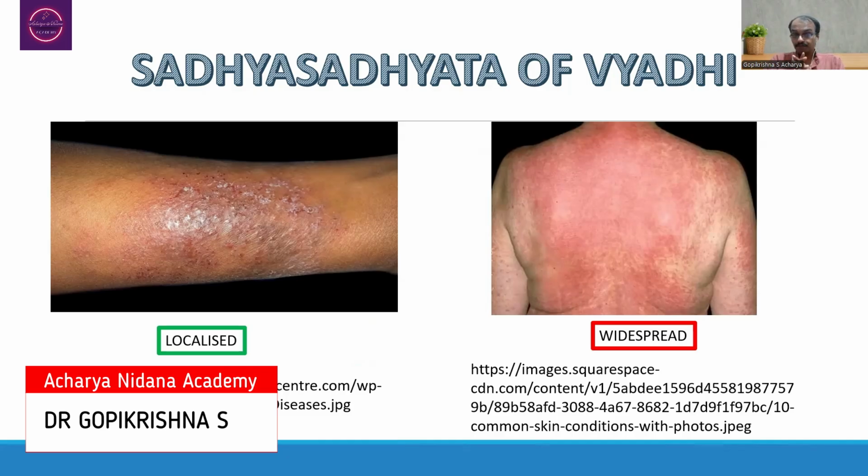And when you think about the distribution of the lesion, in the extreme left image, we are knowing only small part of the skin that is afflicted as such. So that means that may require the minimum line of treatment as such. Whereas on the second image, we are going to see the widespread skin lesion. So that means widespread, that means extensive line of treatment may be necessary in the second image as such. In this way, Sadhyasadhyata, that is prognosis of the disease, can be predicted as such.